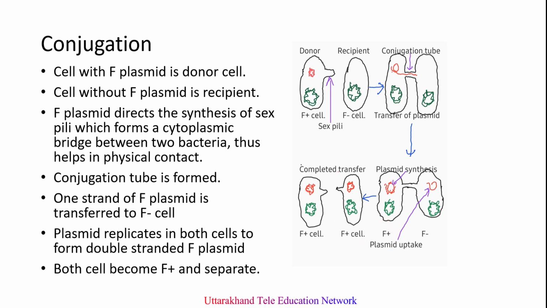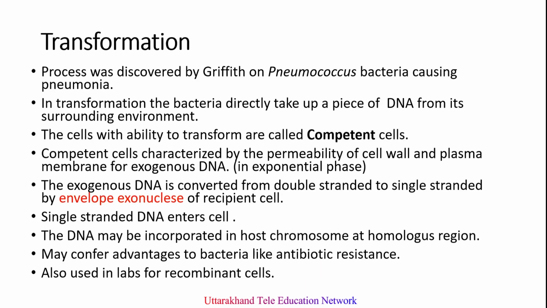So this is conjugation, which is a horizontal gene transfer in bacteria. The second one is transformation. It is a type of gene transfer in bacteria where a piece of DNA is taken up by bacteria from the surrounding environment directly into the cell and incorporated into the recipient chromosome. The question is, how does this piece of DNA come to be in the environment? When any bacterium is lysed, it releases all its cell contents including DNA into its surrounding environment.